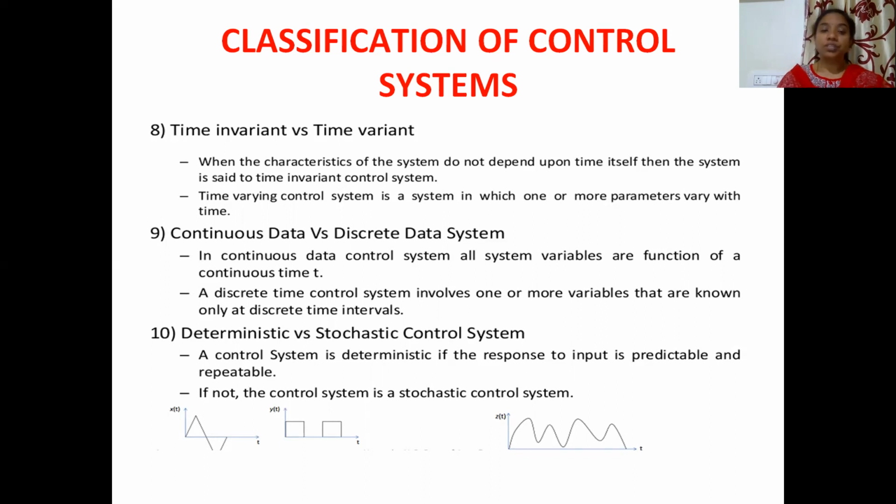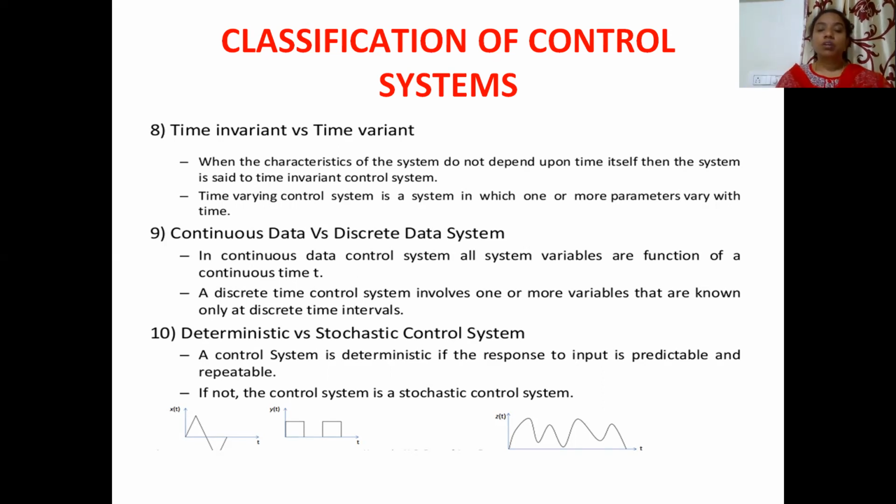Next comes continuous data versus discrete data systems. In a continuous data control system, all system variables are functions of continuous time. A discrete control system involves one or more variables that are known only at discrete time intervals.